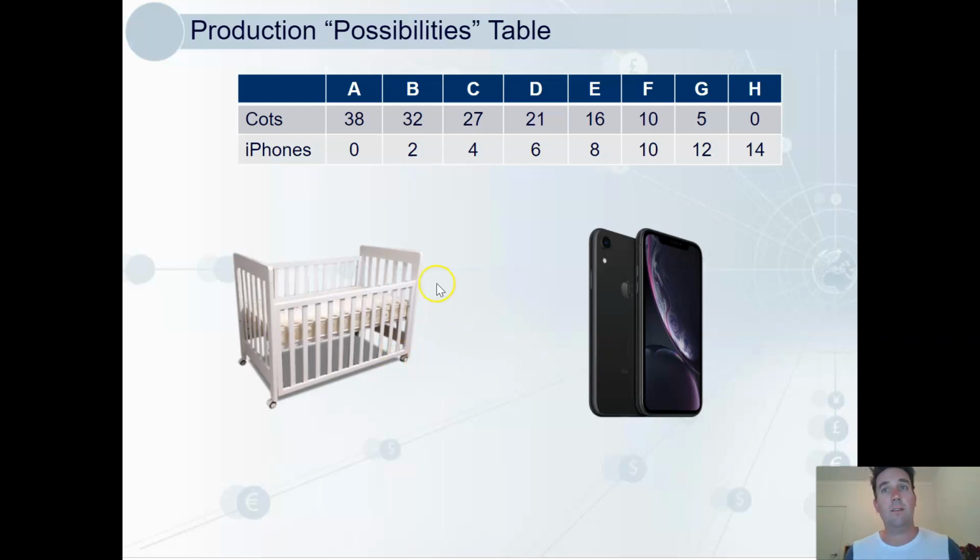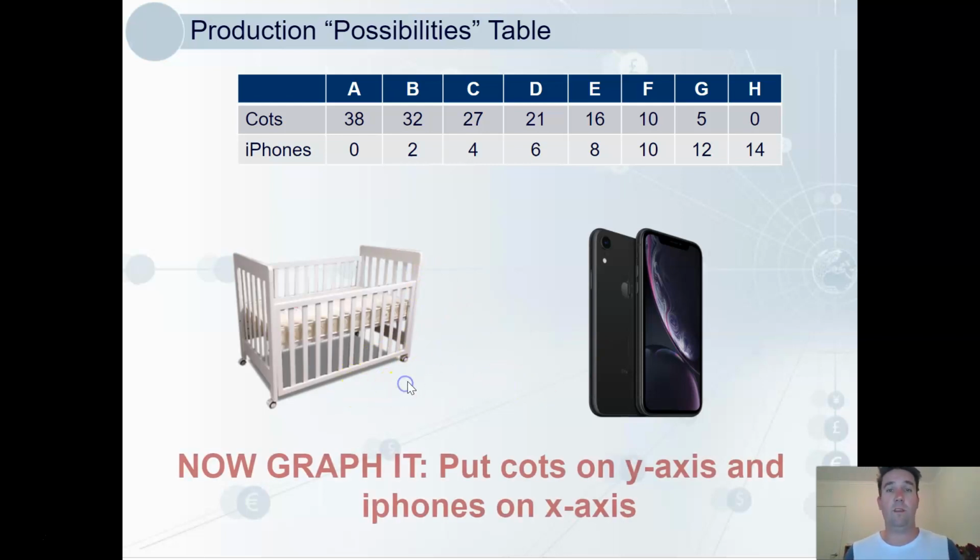We have data here for how many we can possibly produce at each combination, A through H. I want you to graph this with cots on the y-axis and iPhones on the x-axis. If you do it roughly to scale, that will be fine. It needs to be nice and big, maybe a third of the page. Okay, pause now and have a go.